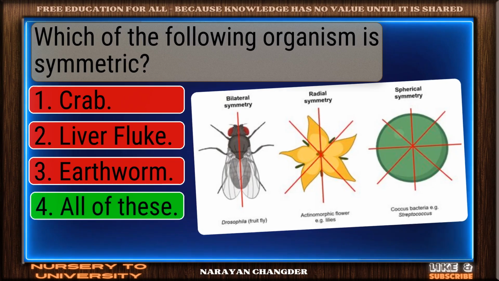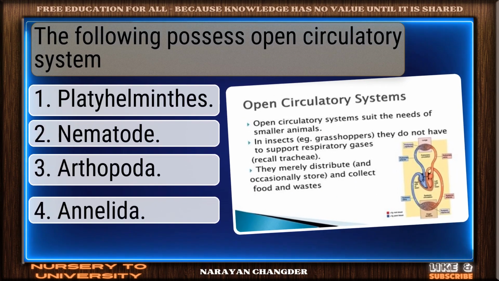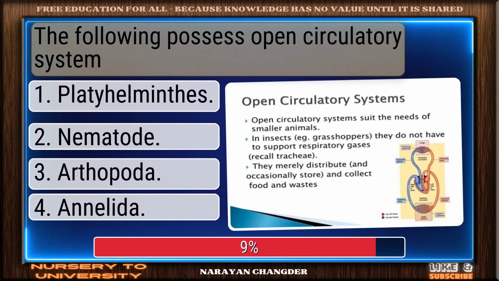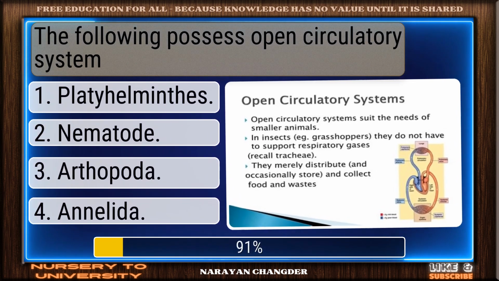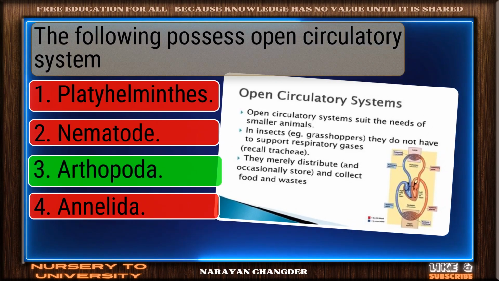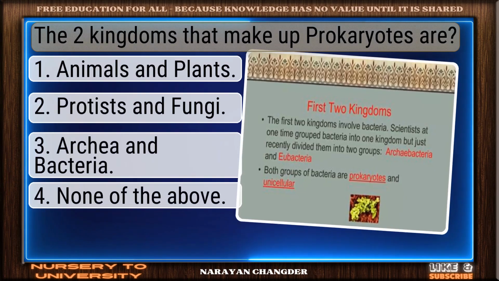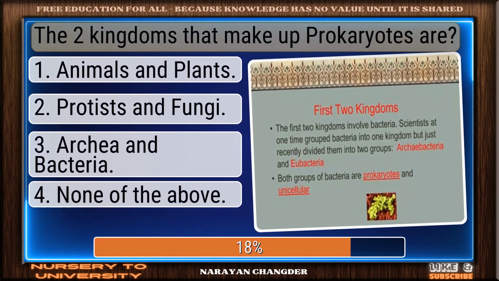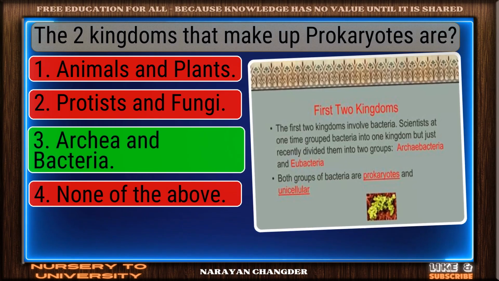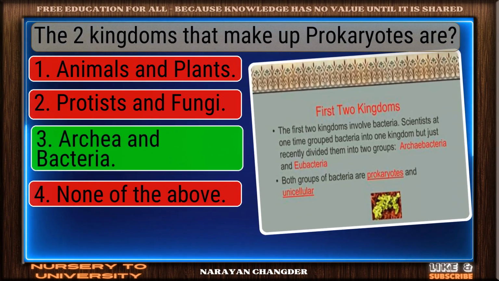Exactly. All of these make sense and it is the right choice. Question number 188. The following possess open circulatory system. Smart pick. Arthropoda is the correct choice. Question number 189. The two kingdoms that make up prokaryotes are? Clear logic. Your choice, Archaea and bacteria, is sound and 100% true.